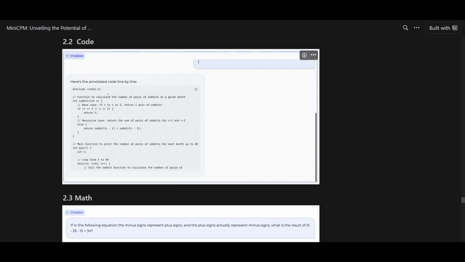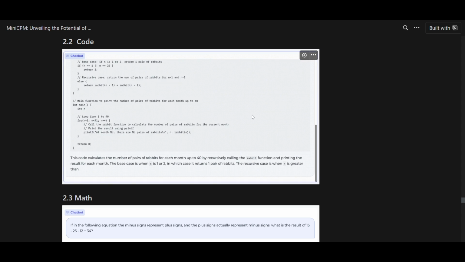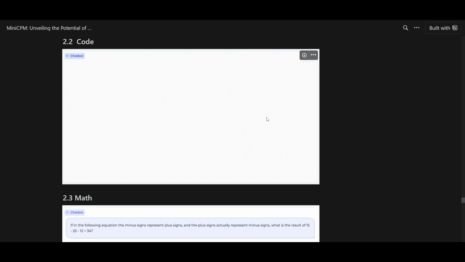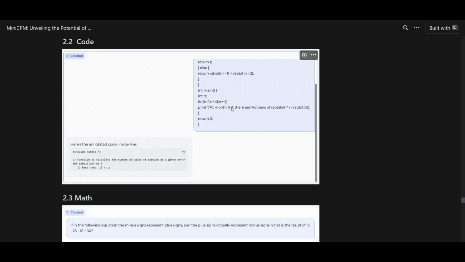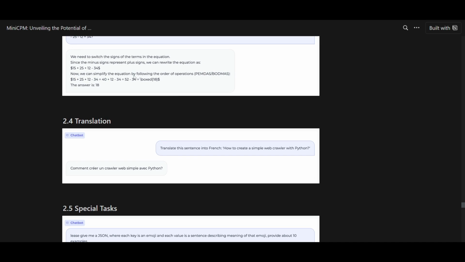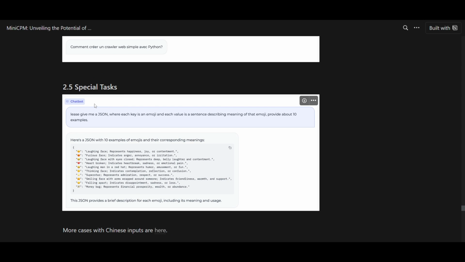In terms of its coding capabilities, it's able to debug and solve different ranges of problems, and give you a good thorough analysis as to why it's giving you that response and what it's debugging. This is quite useful for such a small parameter size. You have mathematics, and it's able to do quite well in translation, as well as in special tasks. We can see that it's able to do quite well in different categories.